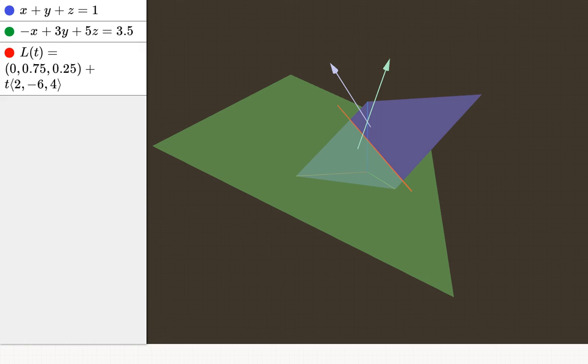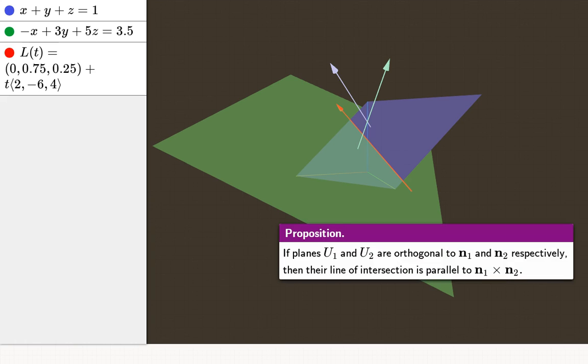So how do we go about finding that equation for the line given equations for the two planes? Well, first we need to find a vector in the direction of the line. If this vector goes through both of these planes, then it must be orthogonal to the normals of both planes. So taking the cross product of the normals will tell us the direction of this vector. Then we just need to find one point on the intersection, and that we can do by solving a system of equations. This is best seen by example.